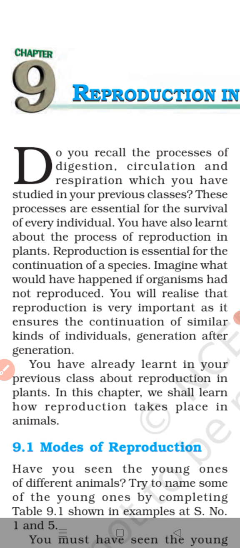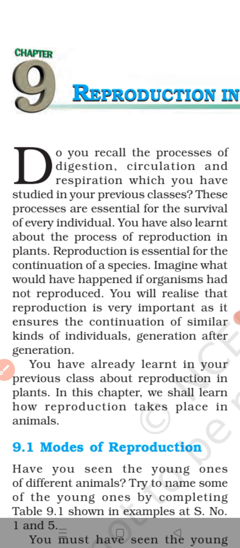Let us take an example, say human beings. Human beings reproduce by giving birth to babies, either sons or daughters, right? These babies then grow with time, and at the end what happens? First of all, they will become adults. So these babies grow with time and ultimately they become adults.